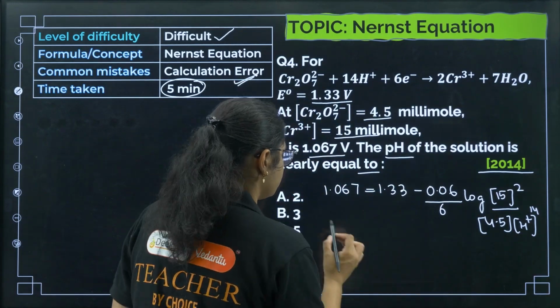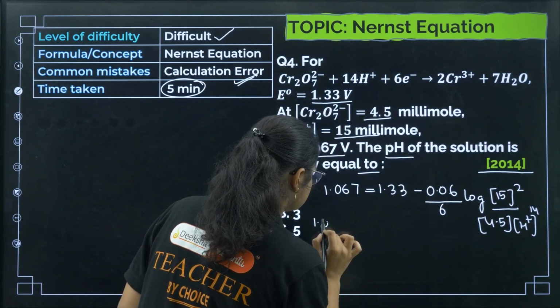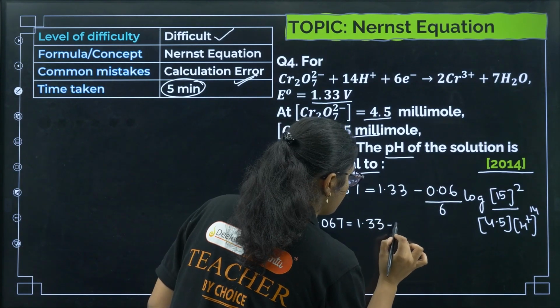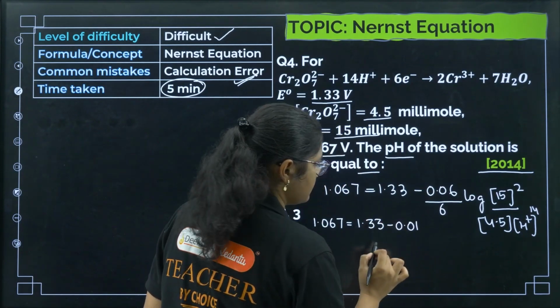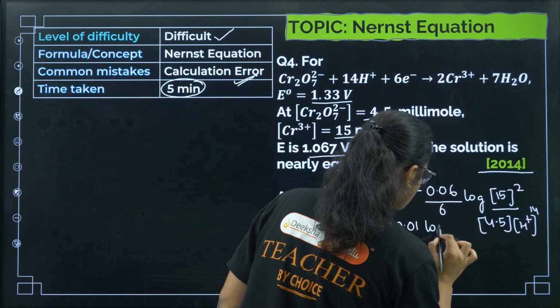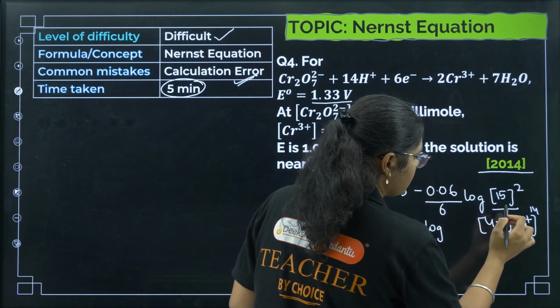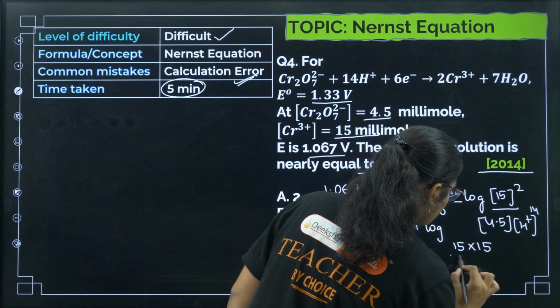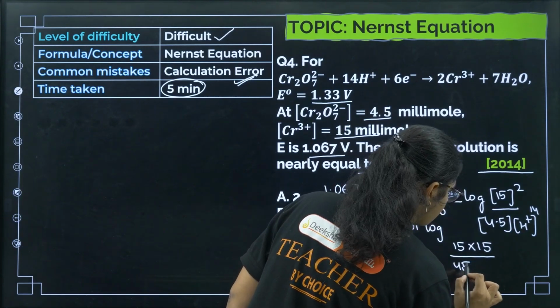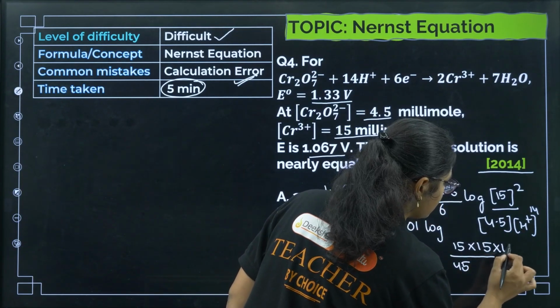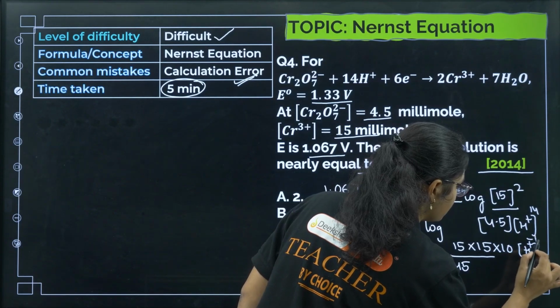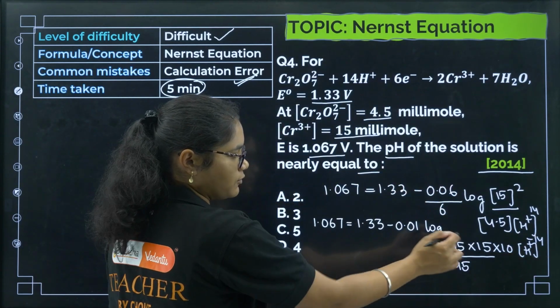Now what we can do, we can just write it 1.067 is equal to 1.33 minus 0.01, okay, this is then log of, right? So here I can write this one as 15 into 15 divided by 45, right? I can write into 10 here, then I can write H plus to the power of minus 14, right? Minus 14 I can take.